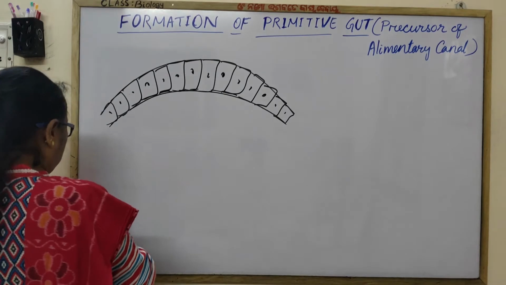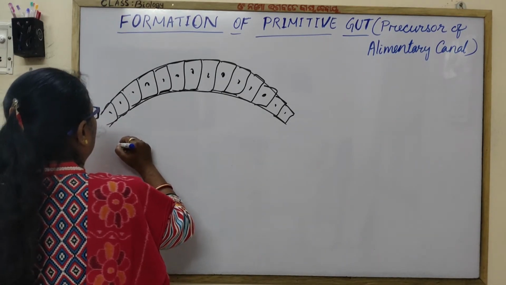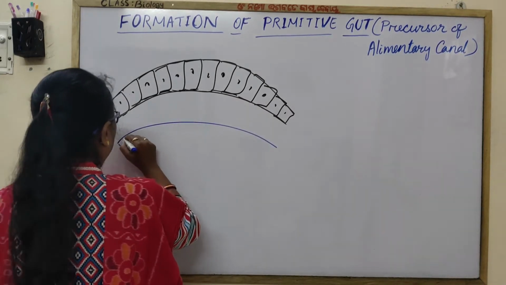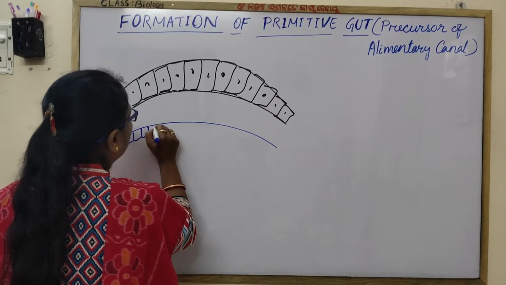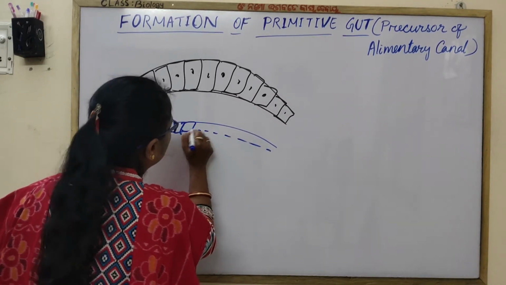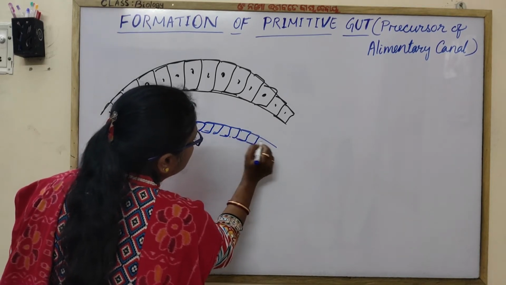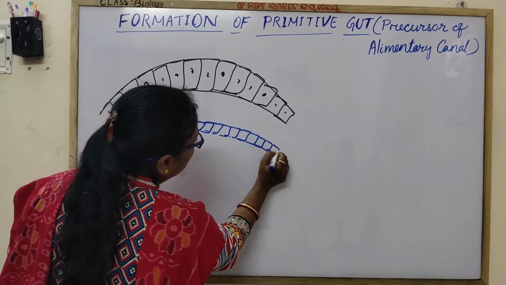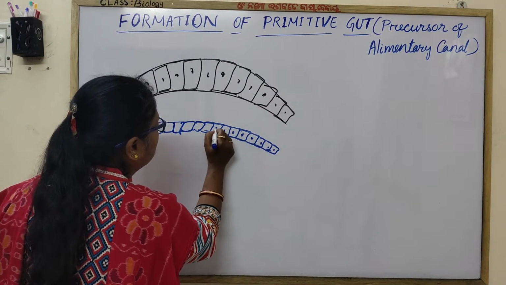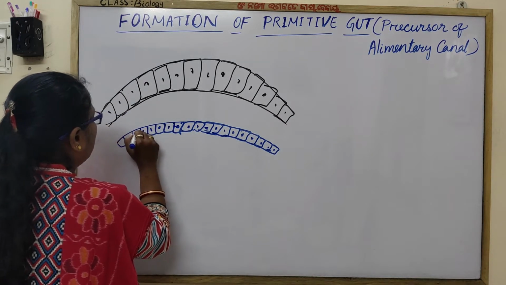And here is the definitive endoderm, which is going to develop all the embryonic tissue, proper embryonic tissue.